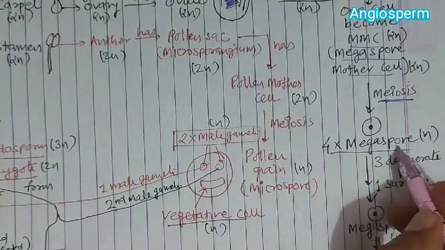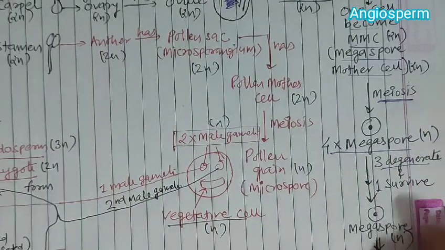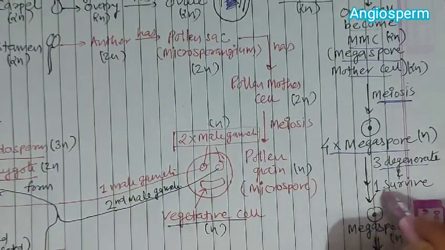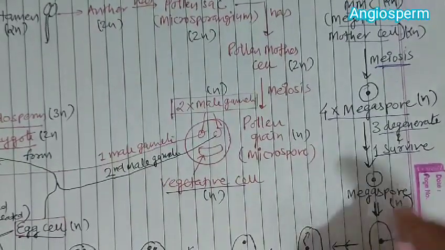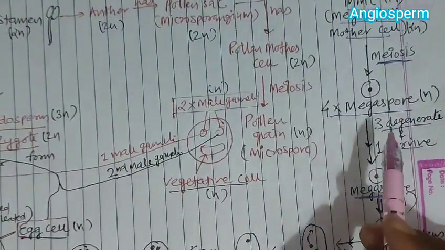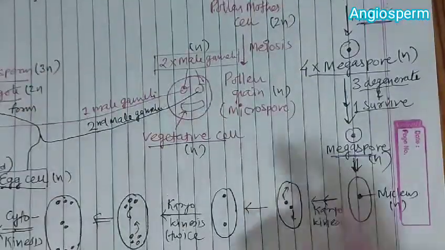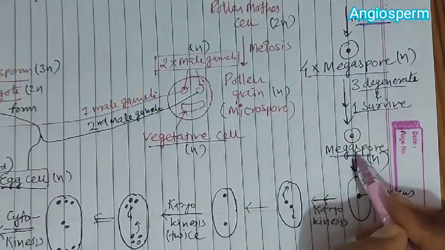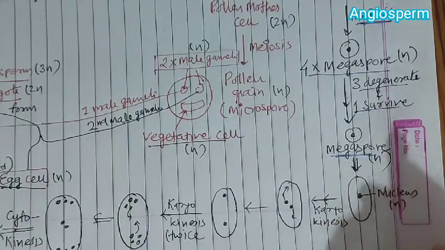Out of the 4 megaspores in the female part produced by meiosis, 3 degenerate and 1 survives. So ultimately 1 megaspore survives, which is haploid. Remember there are 4 megaspores and 1 survives after the degeneration of 3.